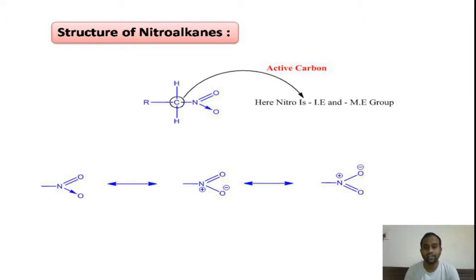How to identify the withdrawing group? Generally, which functional group is called a withdrawing group? Usually the functional groups having a double bond in them will act as a withdrawing group, right?